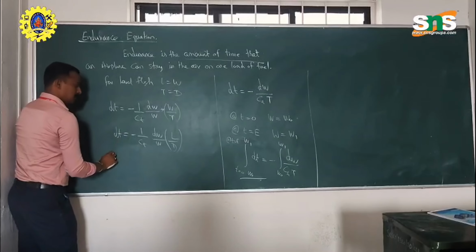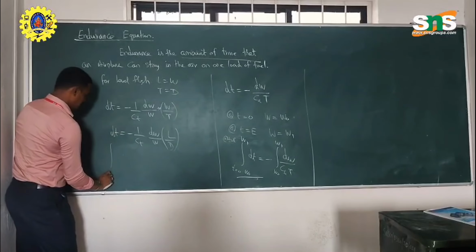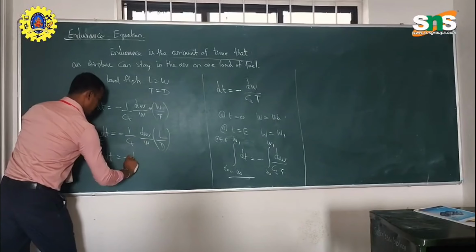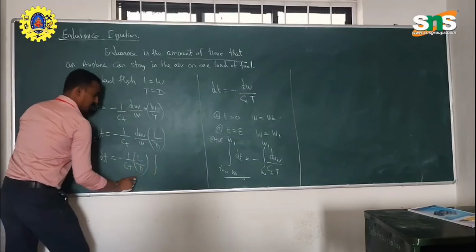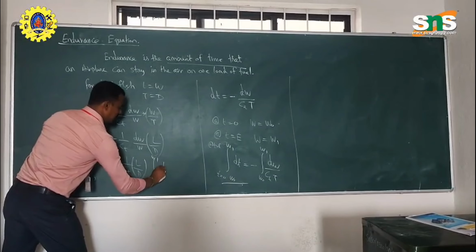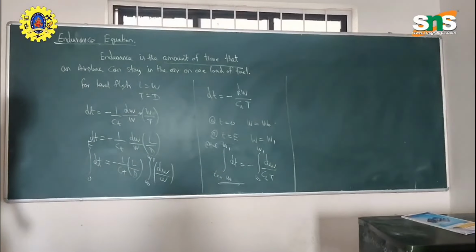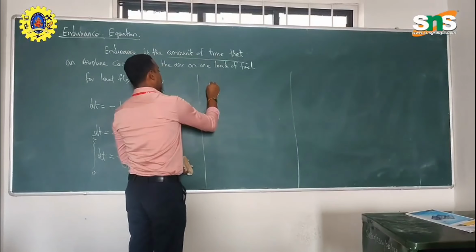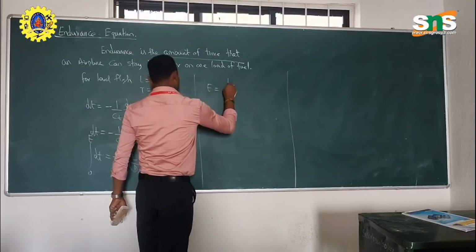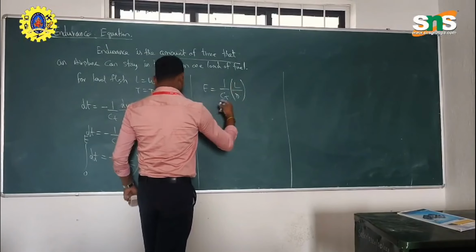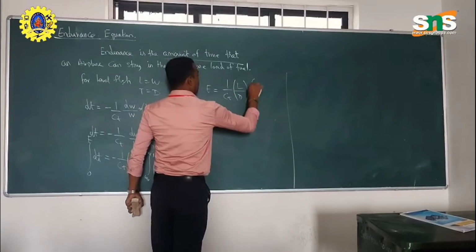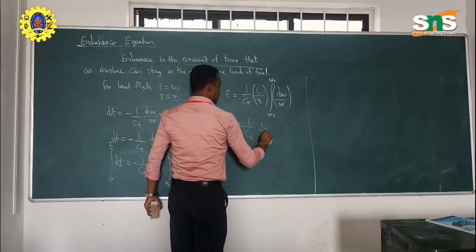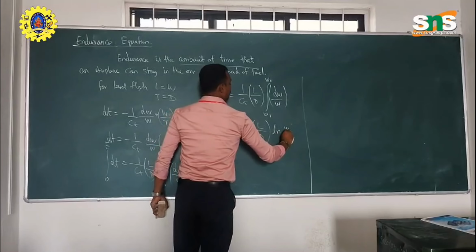Now we apply the integration from 0 to endurance. dt is equal to minus 1 by Ct, L by D, integral from W naught to W1 of dW by W. So we get endurance equal to 1 by Ct, L by D. We can remove the minus and write it as W1 to W naught, dW by W. So we get 1 by Ct, L by D, log of W naught by W1.